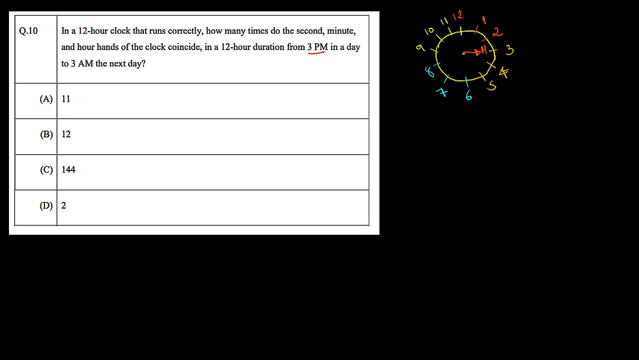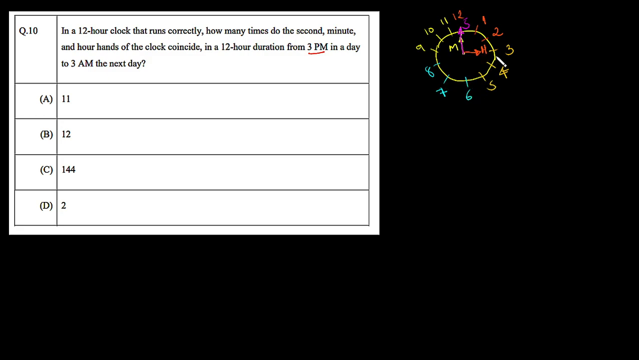And the second hand is also at the 12, and the minute hand is also at the 12, because we start at exactly 3 p.m. So the second hand and the minute hand will exactly coincide with this 12 here. This bigger one is representing the second hand, and this yellow one under the second hand is representing the minute hand.